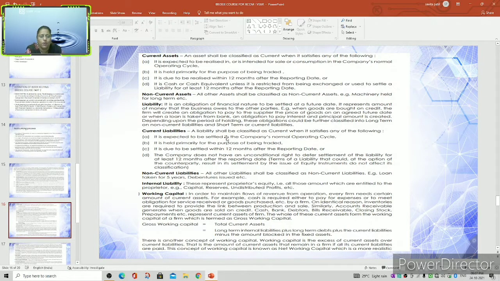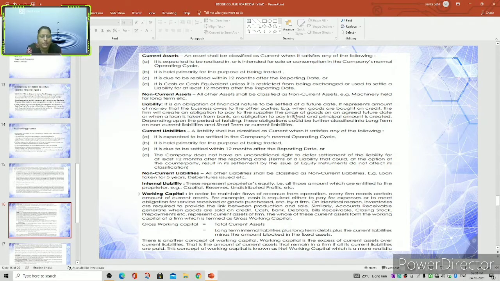Then let us see an important aspect, the liability. It is an obligation of a financial nature to be settled at a future date. It represents the amount of money that the business owes to other parties. For example, when goods are bought on credit, the firm creates an obligation to pay the supplier the price of the goods on an agreed future date, or when a loan is taken from a bank, the obligation to pay interest and principal amount is created. So a liability is an obligation of a financial nature to be settled in the future.